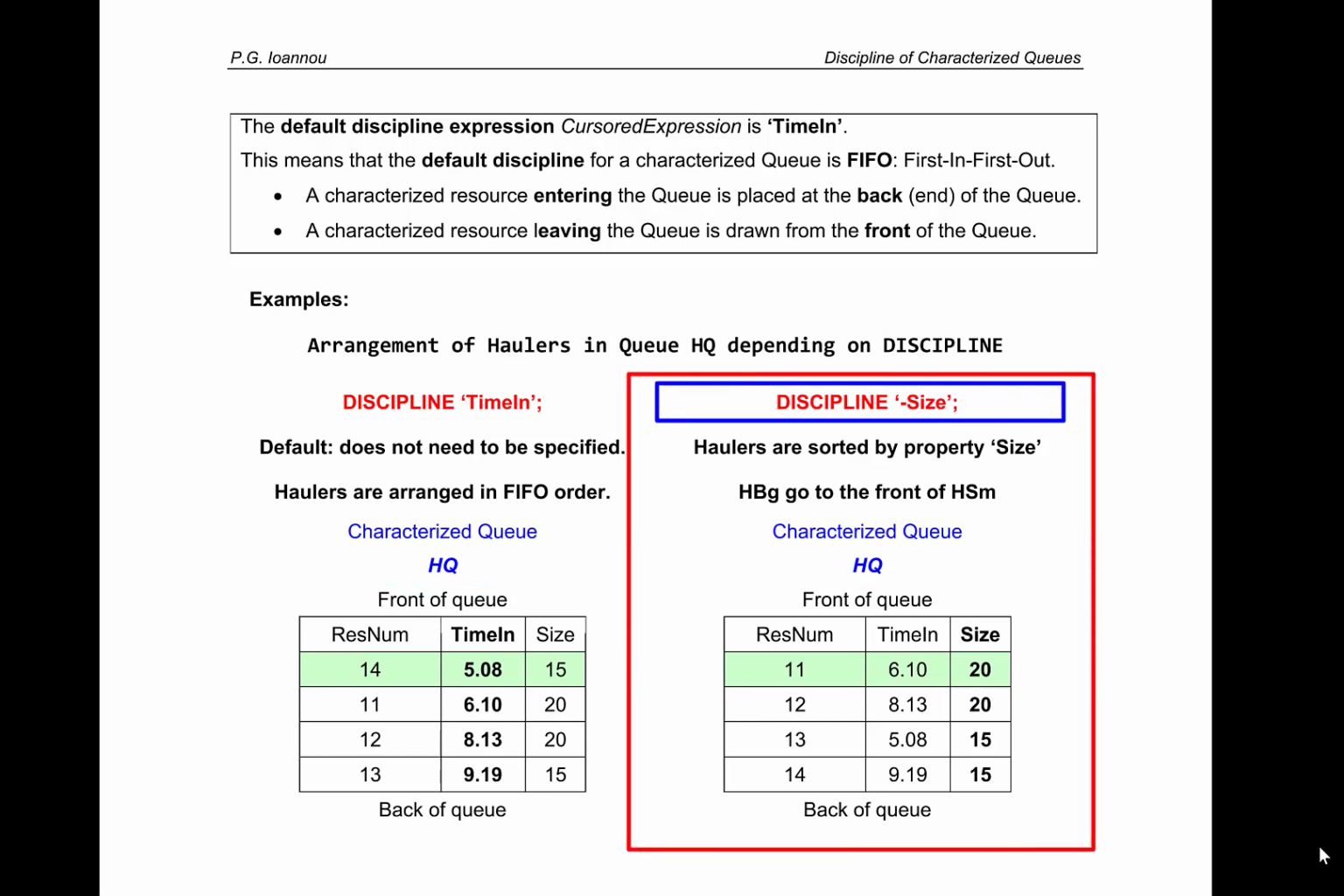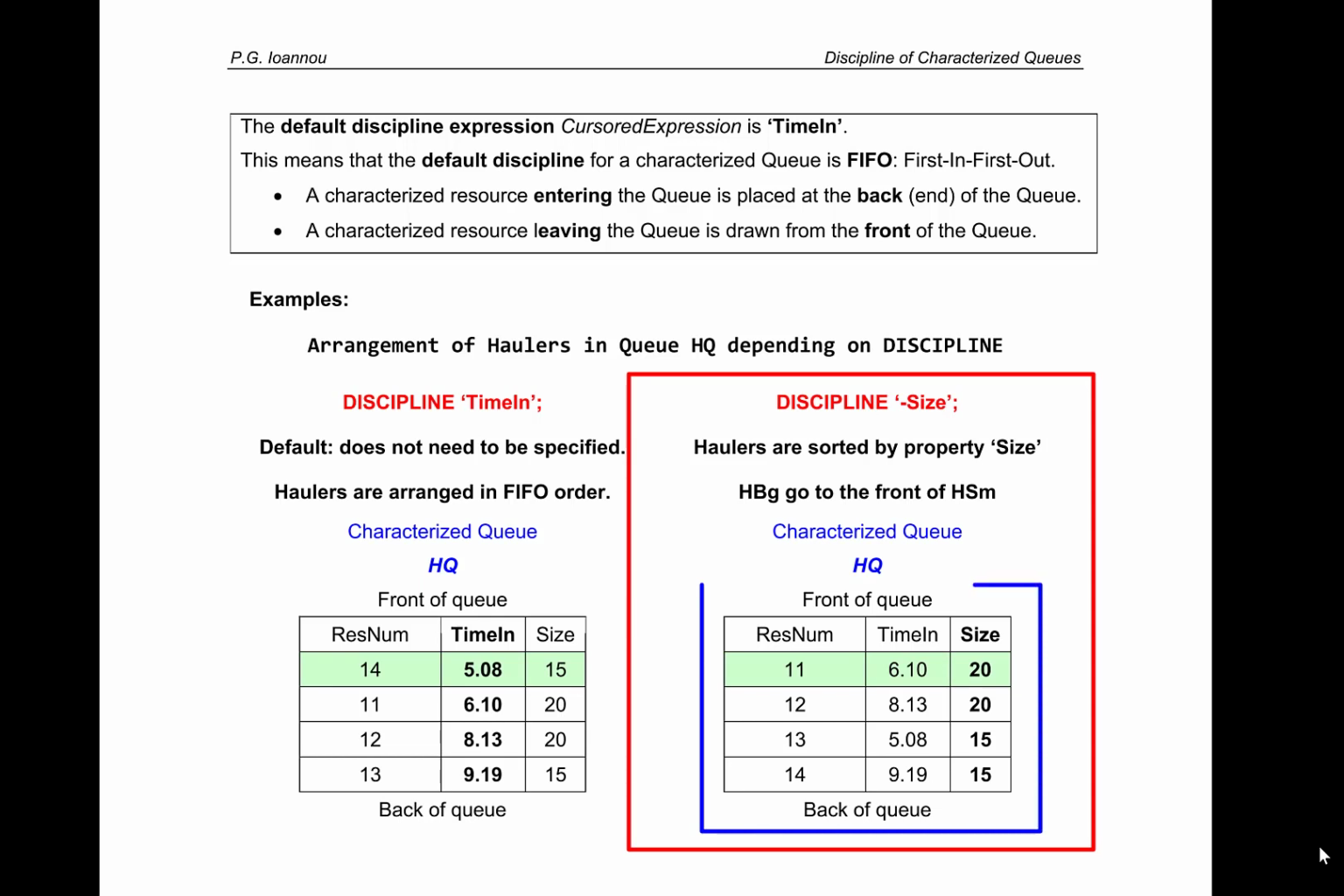The table on the right-hand side represents the same queue, but this time if it has the discipline property minus size. In this case, haulers are sorted by the property size, with the larger haulers going to the front of the queue and the smaller haulers going towards the back of the queue. As a result, the 4 haulers in the queue are sorted by size. In the front of the queue, we have the 2 haulers of size 20, and on the back of the queue, we have the 2 haulers of size 15.